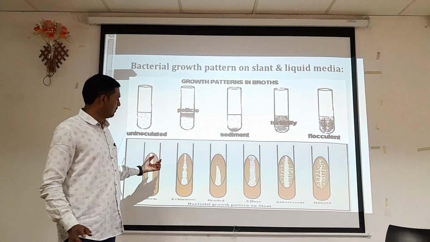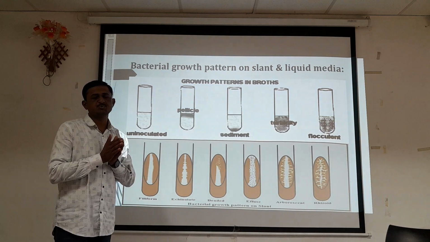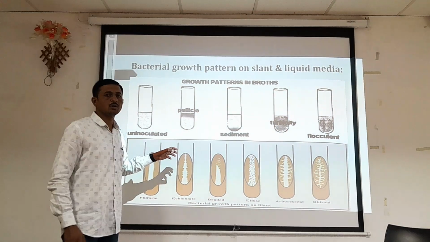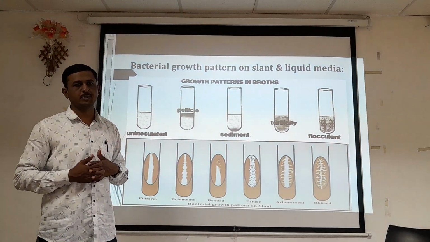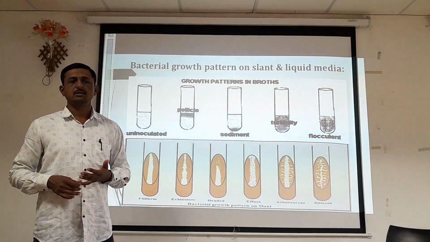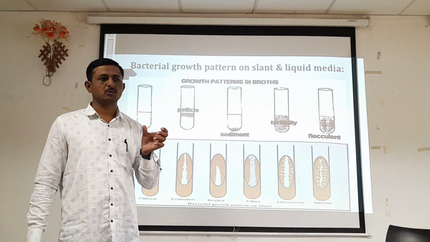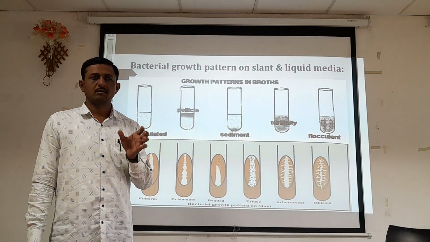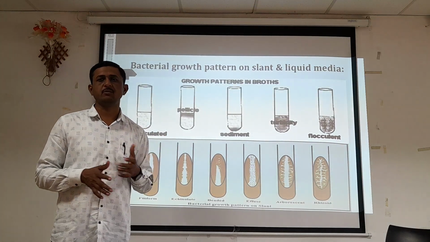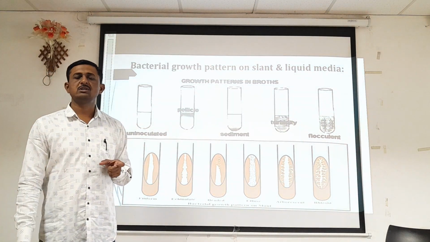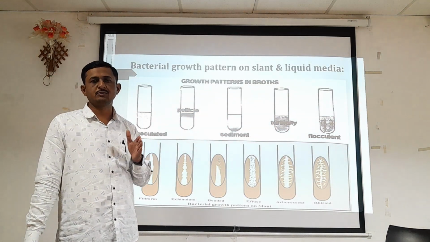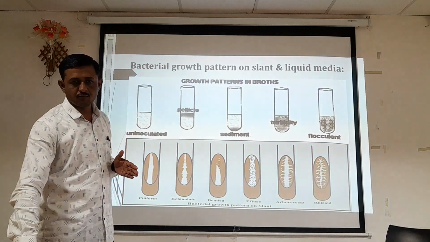So depending upon the availability of nutrition and the availability of space for that particular organism inside the plate or tube, the microorganism shows a characteristic growth pattern, and with respect to that they are distinguished from one another. Sometimes some colonies look similar, so that's why we have to use different staining methods. After staining we can distinguish the bacterial morphological characteristics. So with respect to that, characteristic growth pattern, proper observation is carried out, and this can be helpful for the proper